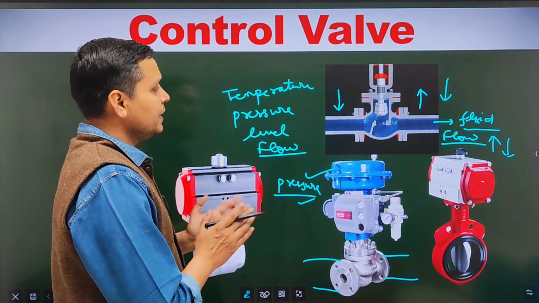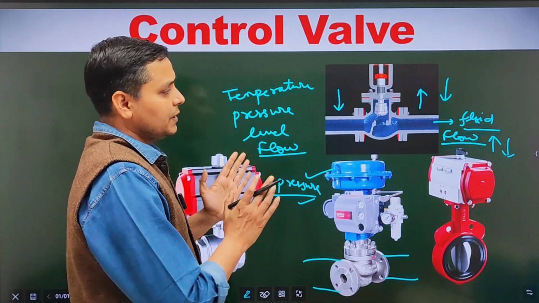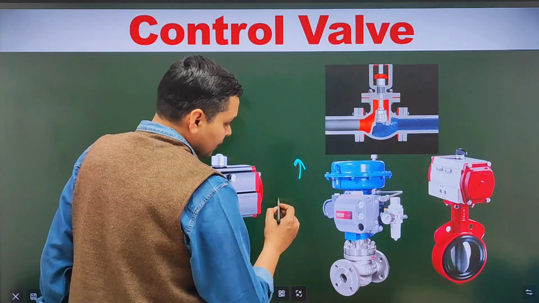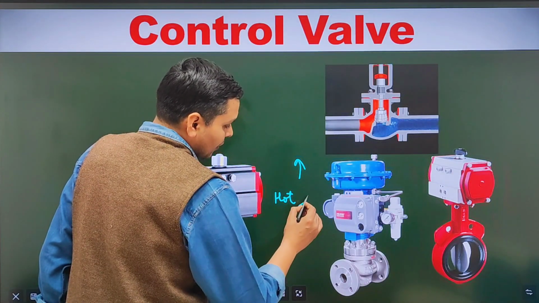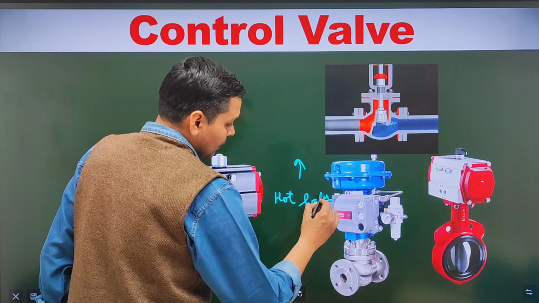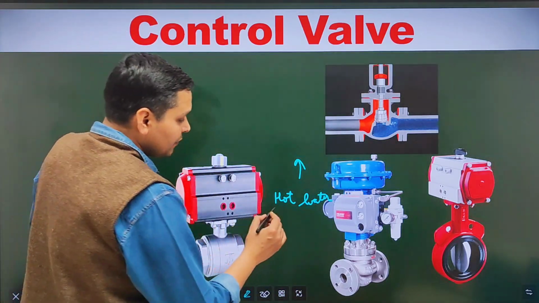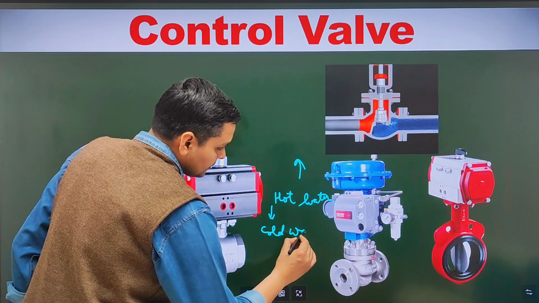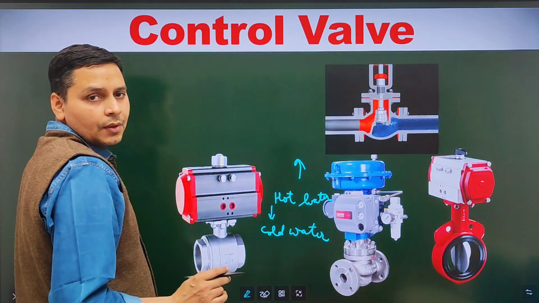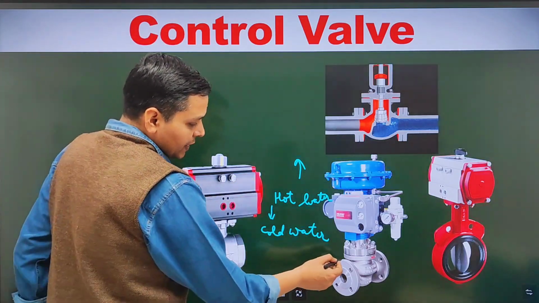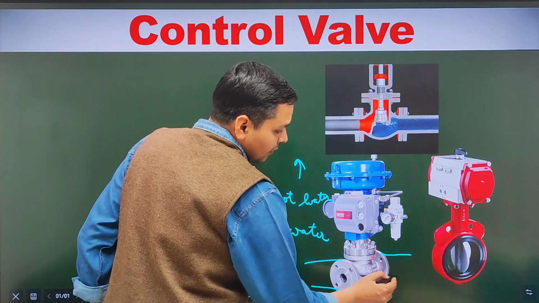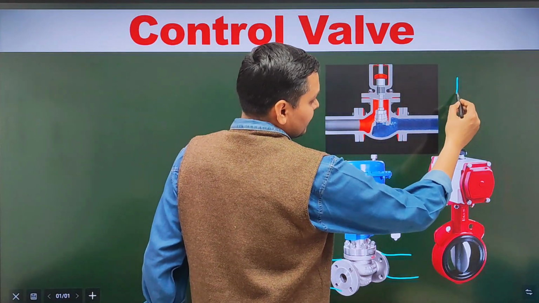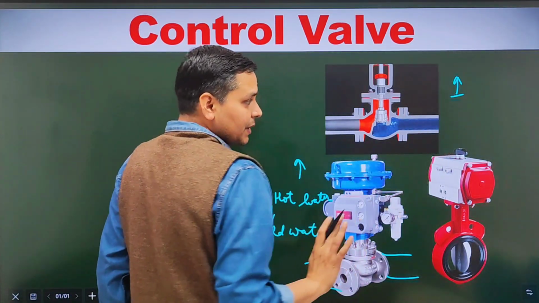Now let's see how it can control the temperature by regulating the fluid flow. Look friends, when we want to increase the temperature, we will use the control valve in the hot water line. Okay. And if we want to decrease the temperature, we will use the control valve in cold water line. Okay. Suppose we are using this control valve in the cold water line. So what will happen? Suppose the temperature is increasing beyond the set limit.